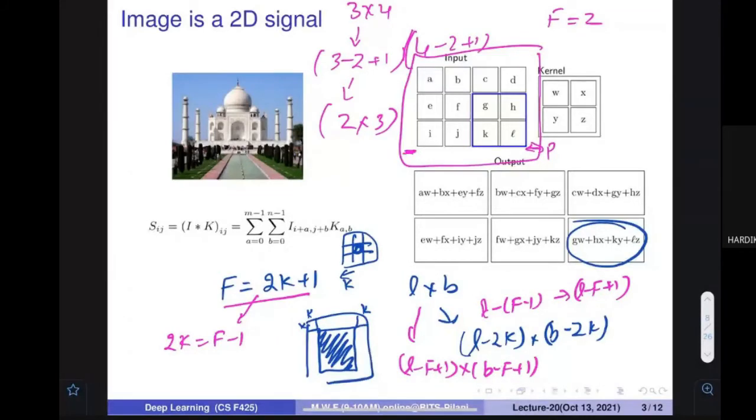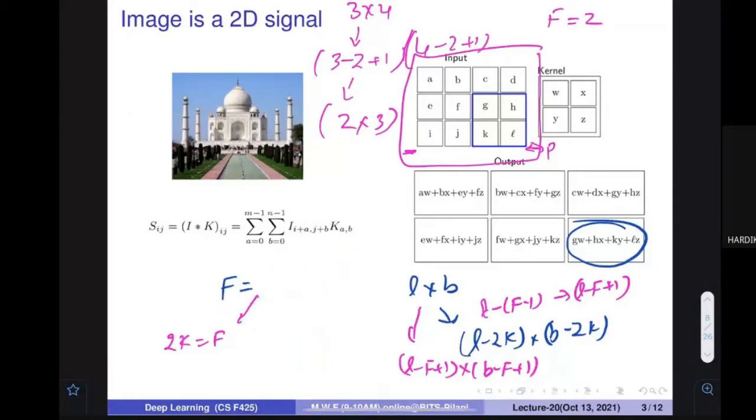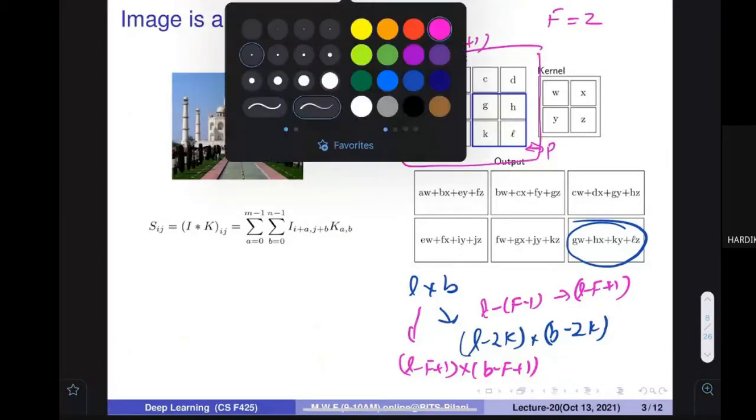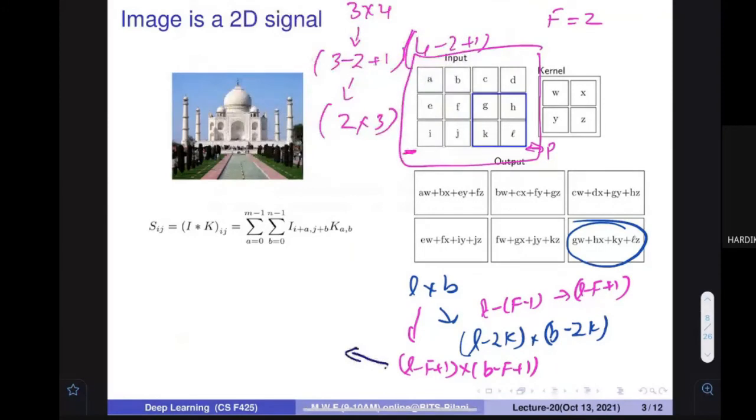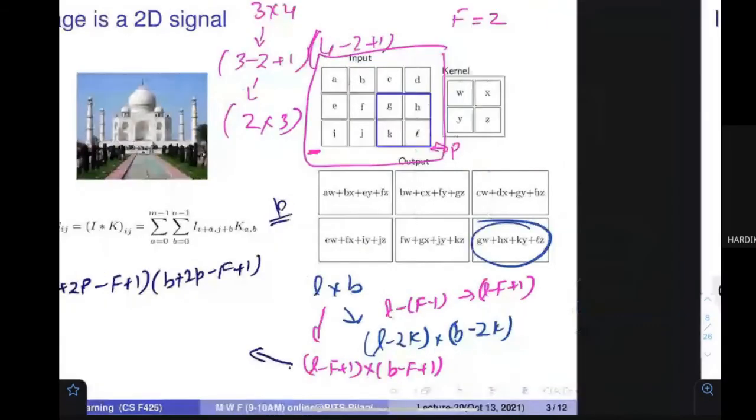So in this setting, if there is padding also introduced, what should be the new size of the image? You can again modify this formula. If the padding is P, then L becomes L plus 2P and everything remains the same, minus f plus 1. The same thing for the other side: B plus 2P minus f plus 1. So with the padding of size P, my size is going to change to this. All right.